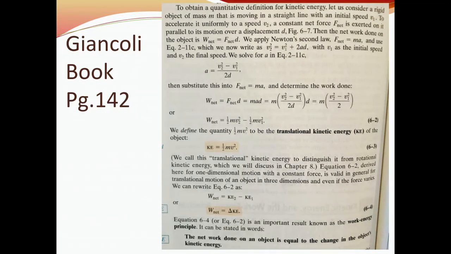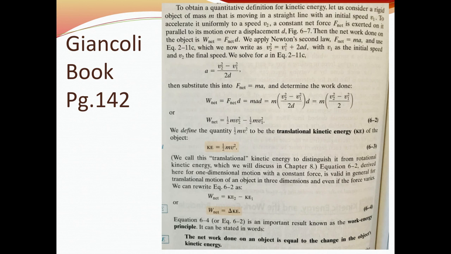So, to obtain a quantitative definition for kinetic energy. Now, I'm not sure if you guys remember the term quantitative. I do talk about it in my physical science class, but quantitative describes a physical property using numbers. It's a relationship, so it could be a math equation or a measurement or anything dealing with numbers, whereas qualitative is more about describing things using words. So this is describing the equation broken down.